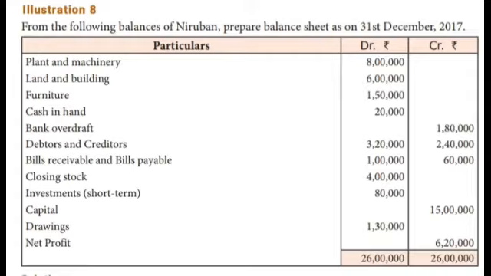This is a sum, children. Your textbook, page 2261. Please take it and read it. Particulars: plant and machinery, land and building, furniture, cash in hand, bank overdraft, debtors and creditors, bills receivable and payable, closing stock, investment, capital, drawings and net profit.